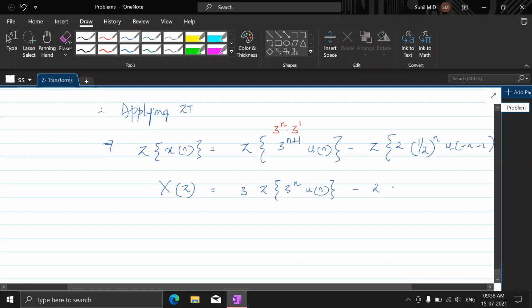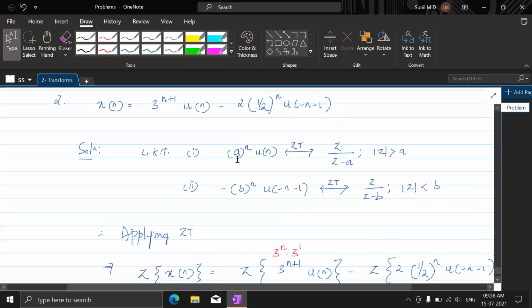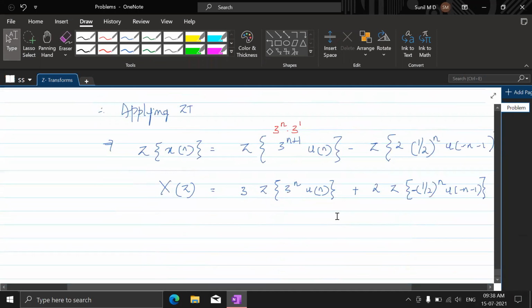Here also I'll keep 2 out and apply Z transform only on minus half power n u of minus n minus 1. It is just rearranging the terms so that these are in the form of standard sequences.